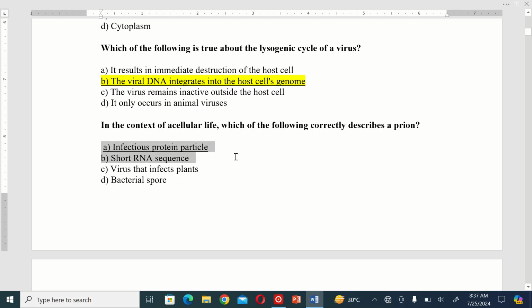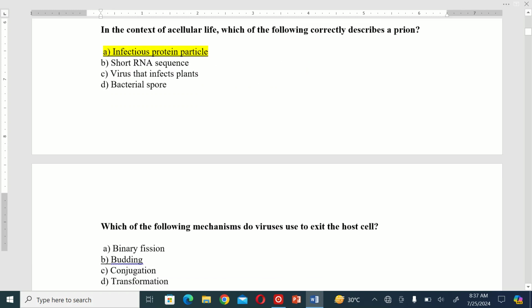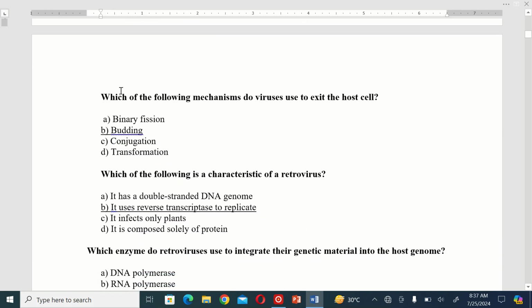So the correct answer is A. The next MCQ is: which of the following mechanisms do viruses use to exit the host cell? A. Binary fission. B. Budding. C. Conjugation. And D. Transformation. So the correct option is B, budding.